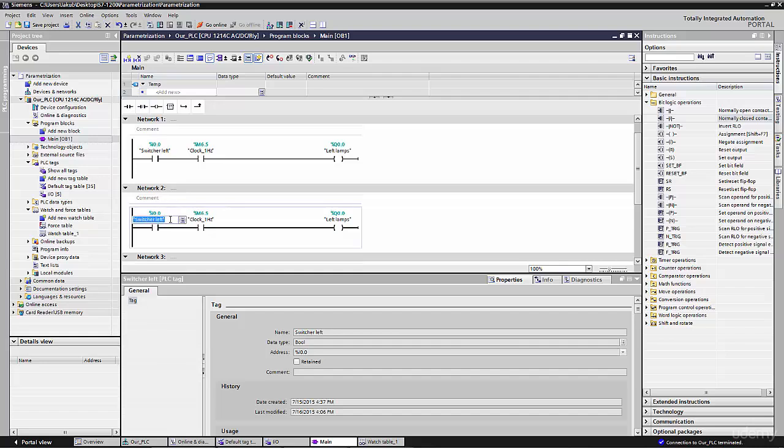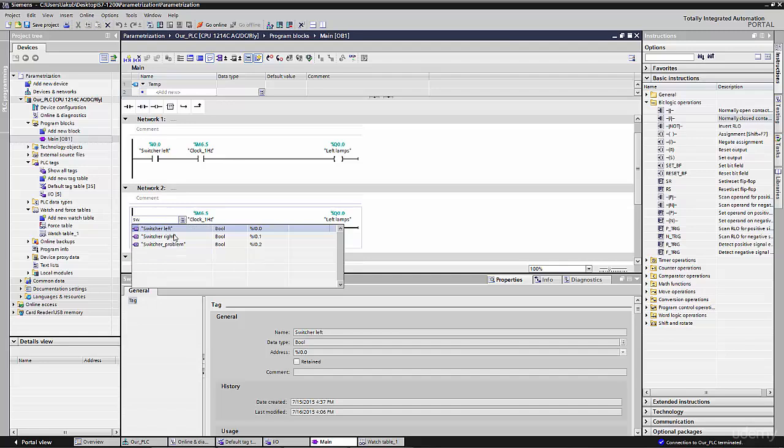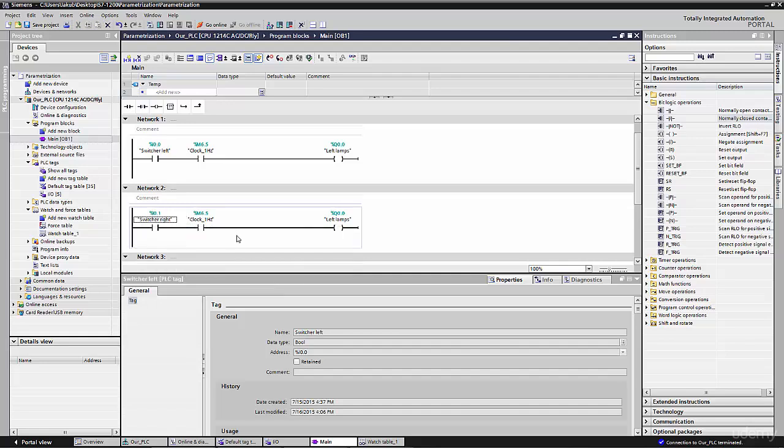Here we change it to switcher right, and use right lamps. So we have exactly the same clock condition of 1 Hz. Now if we want to turn left, we start our switcher left, and if we want to turn right, we start our switcher right, and our lamps work.